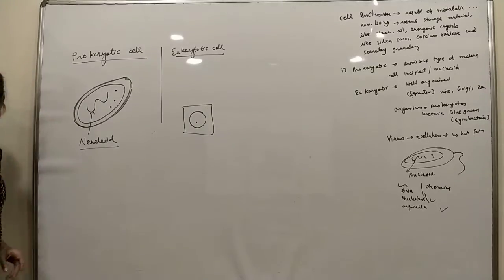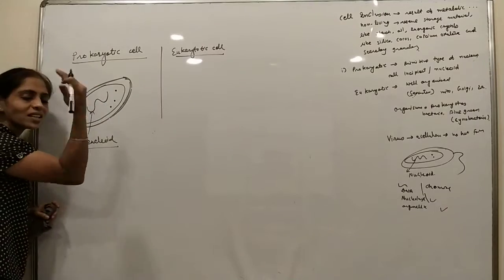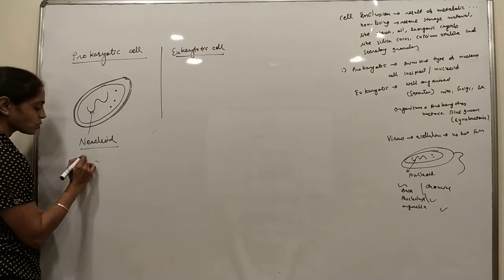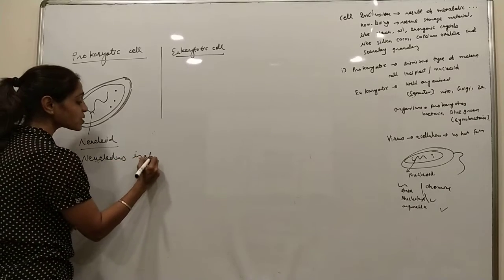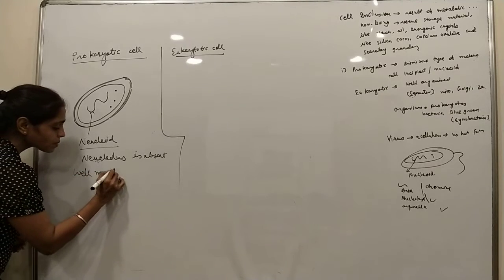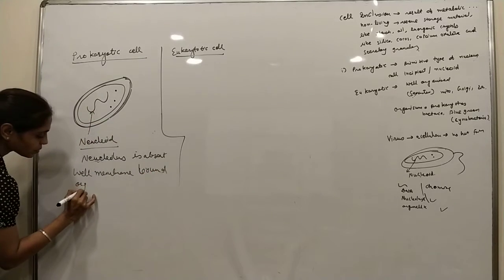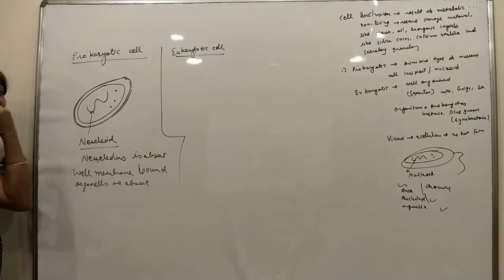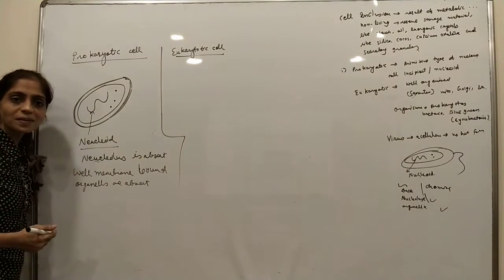Nucleolus. In prokaryotic cells, because the nucleus is not present, how can a nucleolus be present? So nucleolus is absent. All membrane-bound organelles are absent. Nuclear membrane is not present because the nucleus is not present.